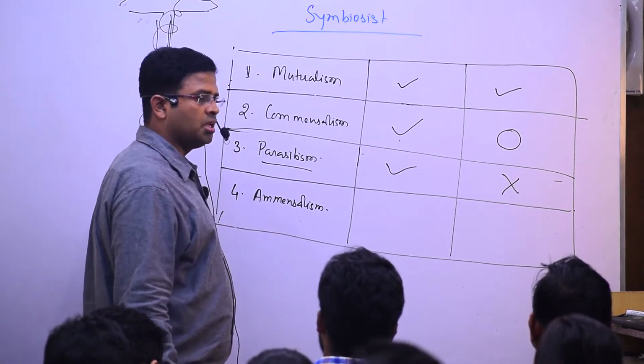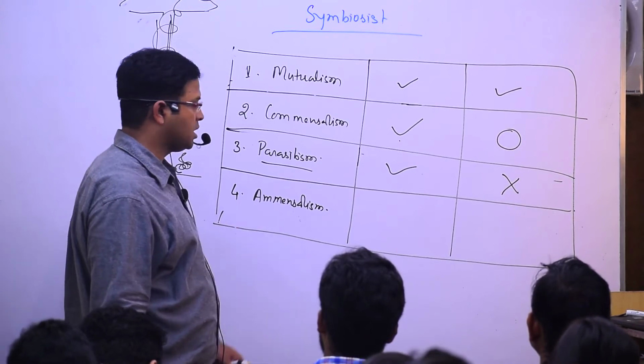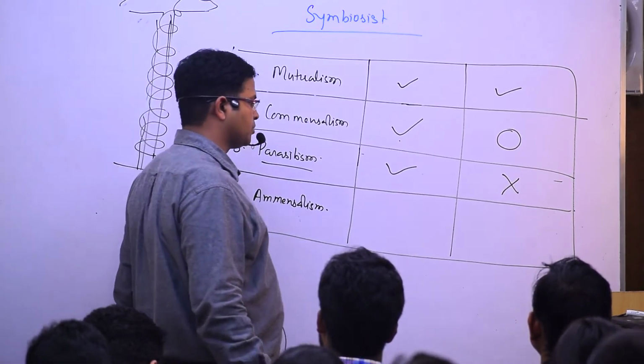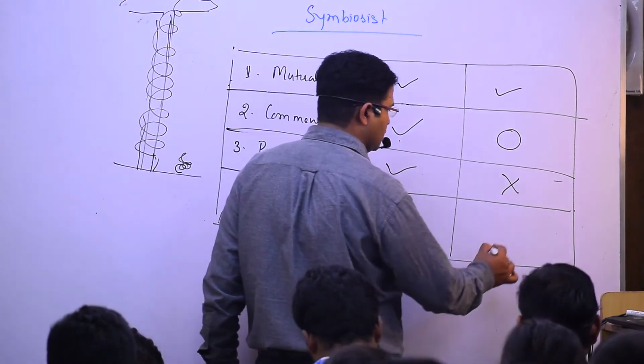Which are the ones we have seen? Mutualism, commensalism, and which one? Parasitism. Next one, amensalism. One is unaffected, other is harmed.